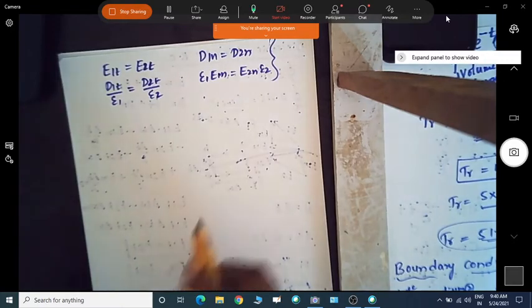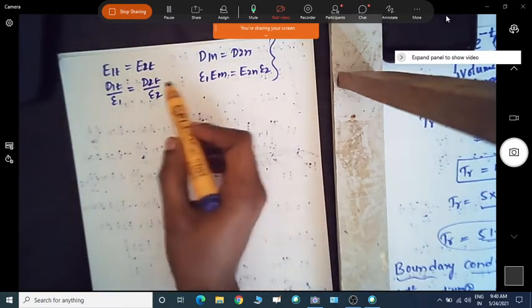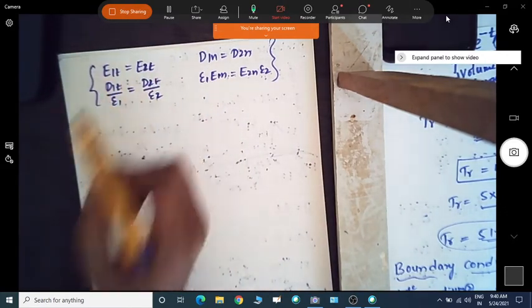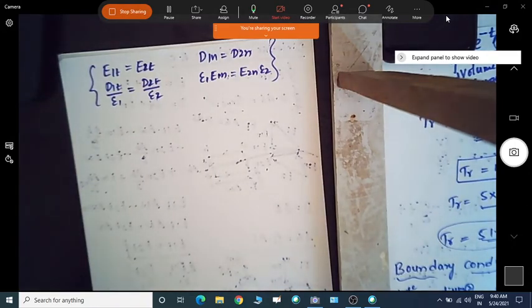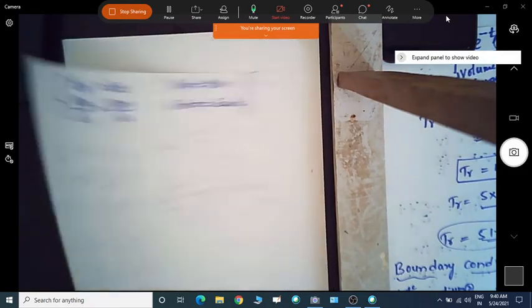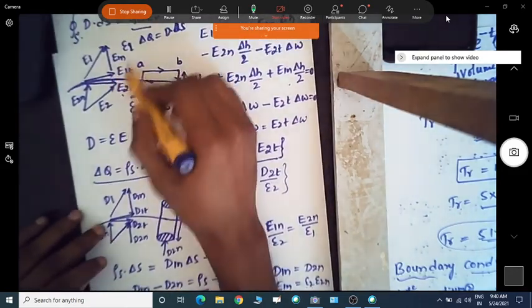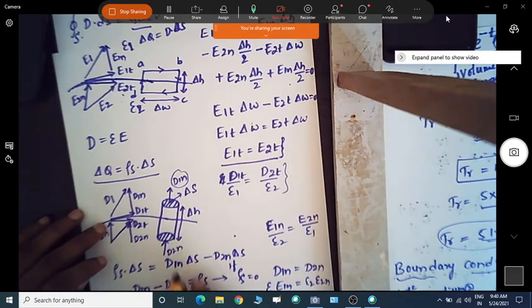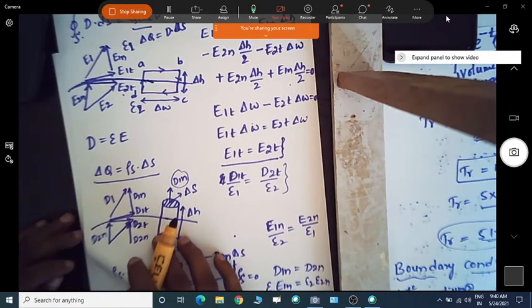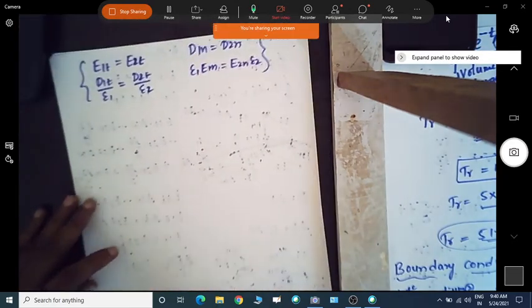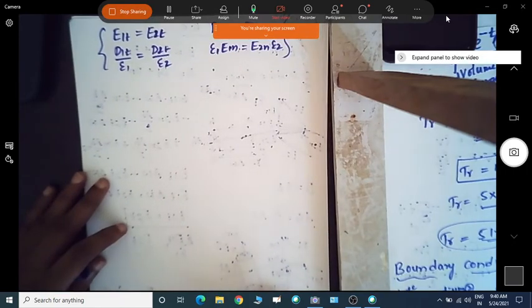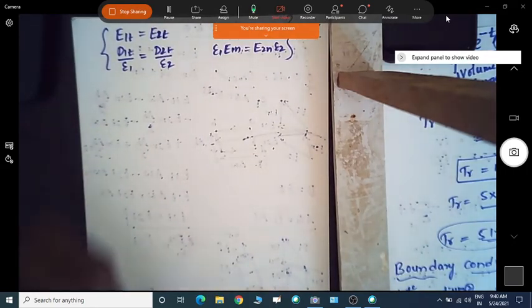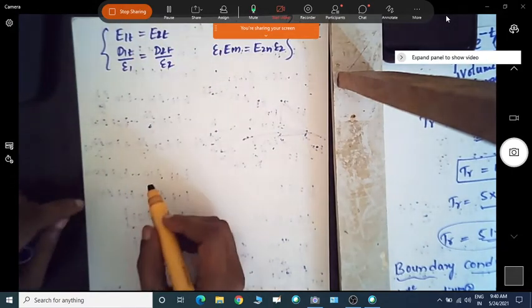And also the important thing here is we can use these boundary conditions to determine the refraction of the E field across that interface. So if you have two media, how the refraction happens, we can find out by using these boundary conditions. Okay, so these are the dielectric boundary conditions. So now let us see what that refraction is, and how we can find out the components by using these four conditions.